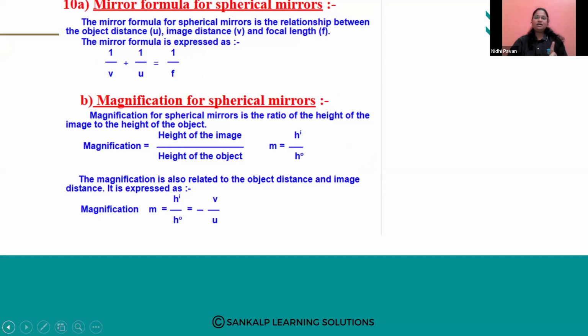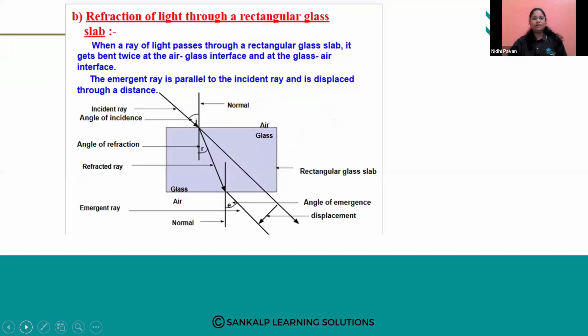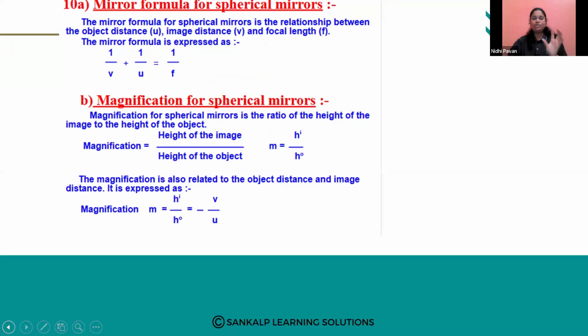So here we learned reflection by spherical mirrors, that is reflection by concave and convex mirrors.